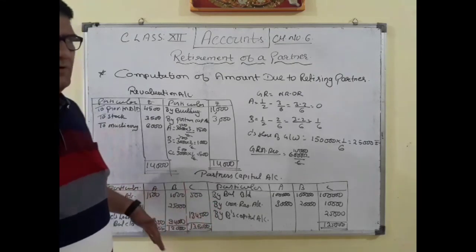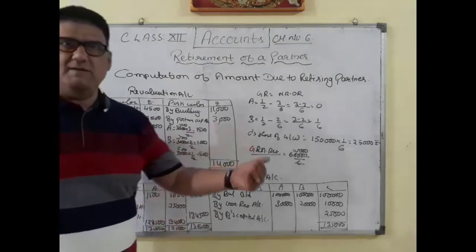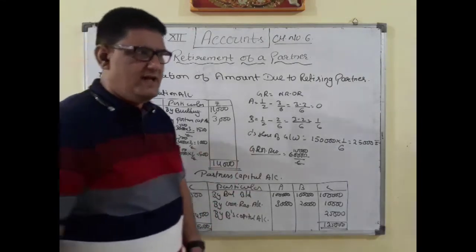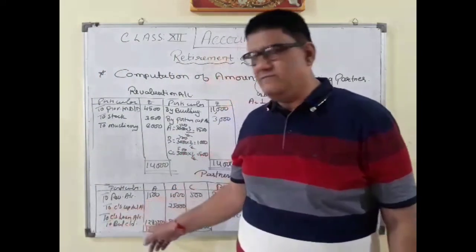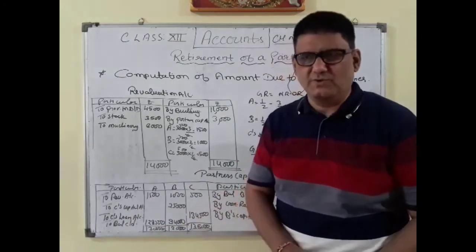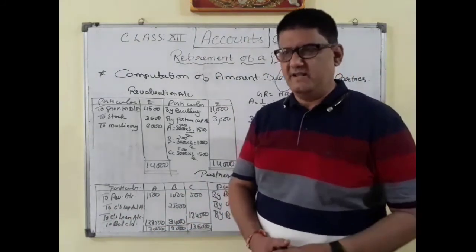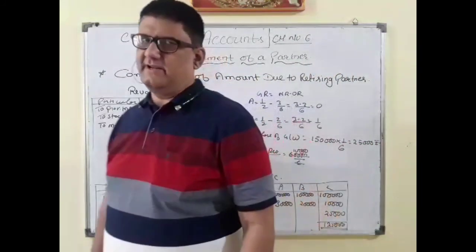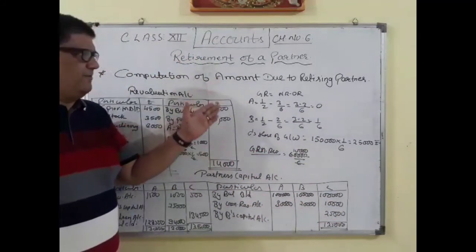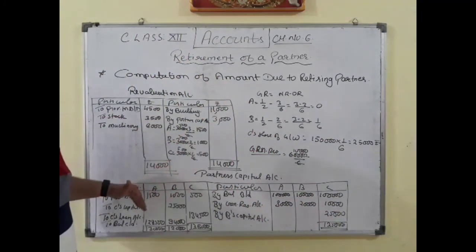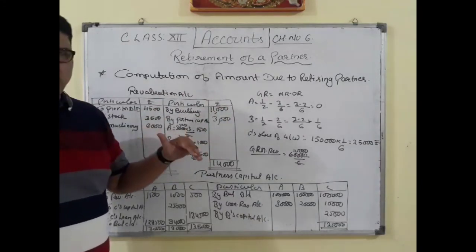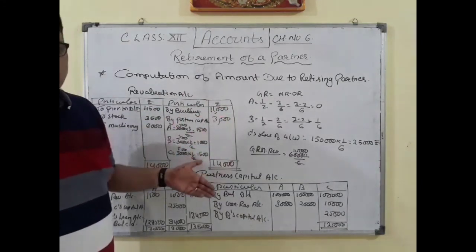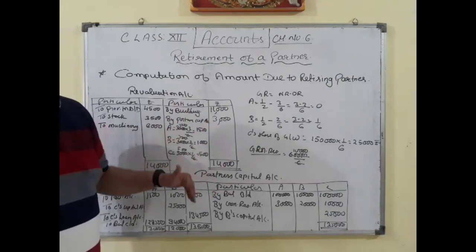And both these amounts, the balances of the remaining partners and the amount transferred to the loan account of the outgoing partner, will be shown in the revised balance sheet. Hope this is clear to you, how you have to compute the amount due to the retiring partner, and with the help of this numerical presentation, now you might have got a clear vision of how you have to do all these things.